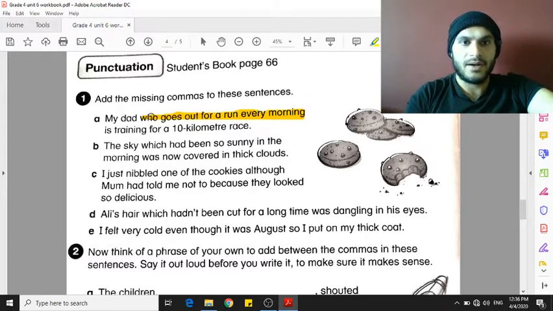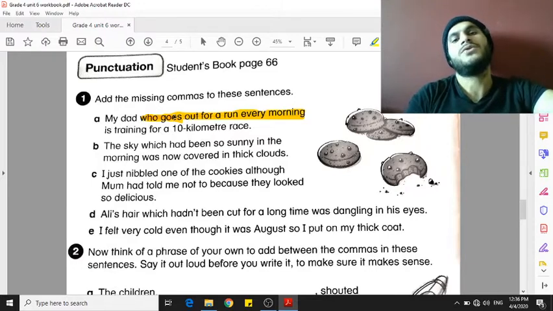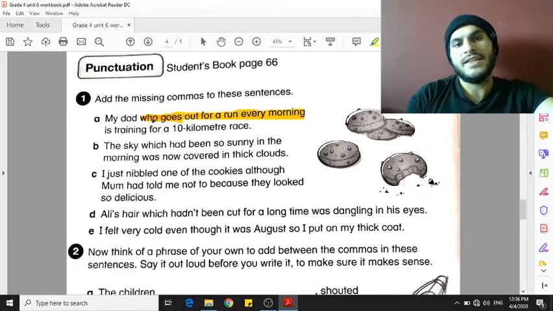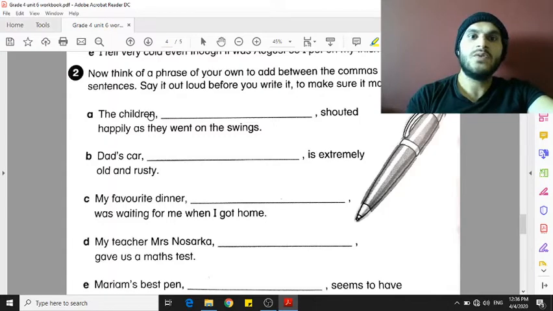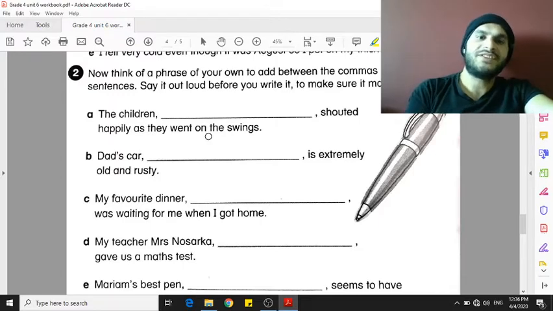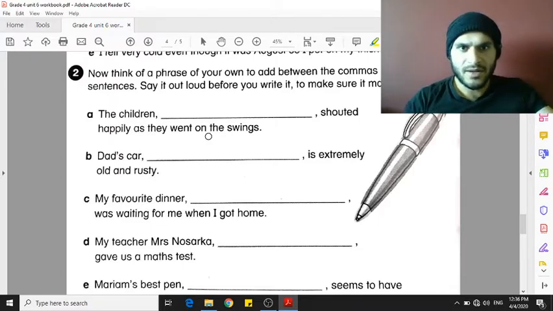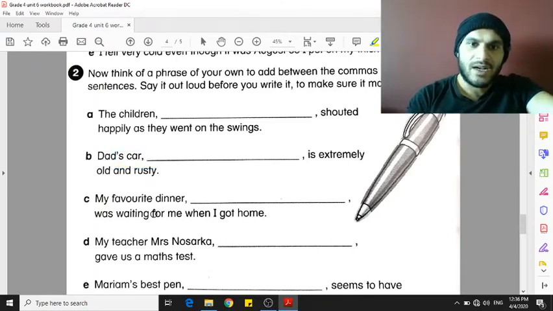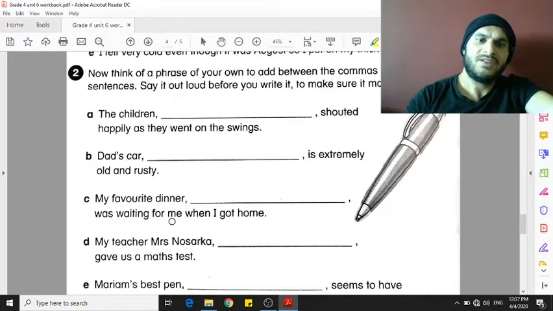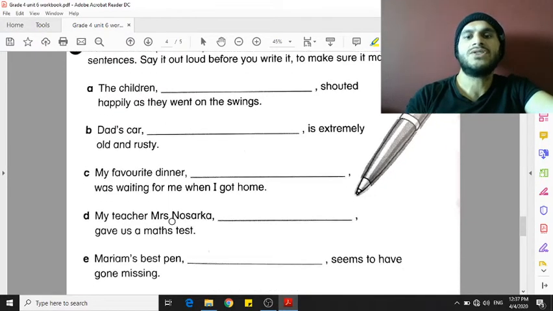Now you have to find a similar sentence and describe the children with this sentence. You can say, the children who were very surprised shouted happily as they went on the swings, for example. Or the children who went to the park, you could say something like that. My dad's car, which is very cheap, you could say something like that. My favorite dinner, which is steak and potatoes, for example, was waiting for me when I got home. So you have to answer the questions in this manner.